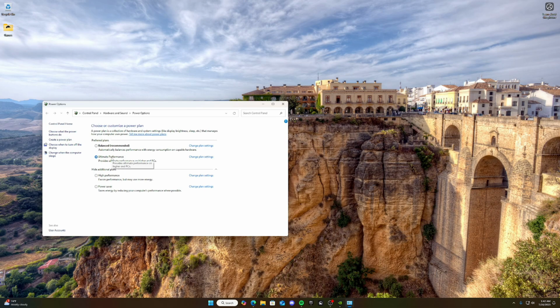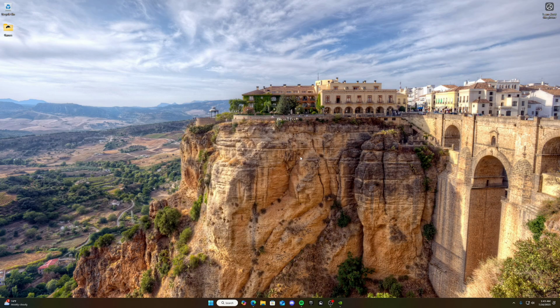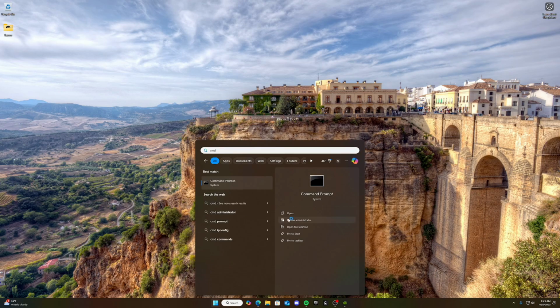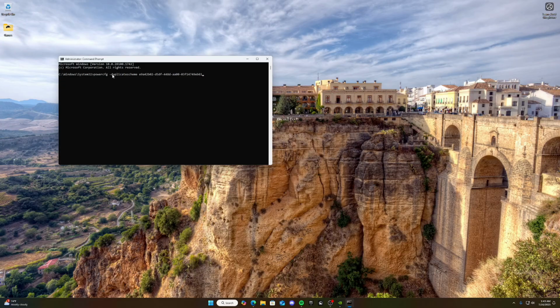So the ultimate performance power plan, if you have a mid to high range PC, I would definitely recommend it because it outperforms every other power plan by quite a bit. So if you don't have that there, you're going to want to close that and type CMD, make sure you run it as administrator, and then copy what's in the description. It's going to say this, and then it'll add it. It adds the ultimate performance.